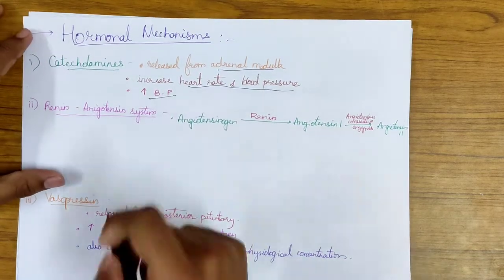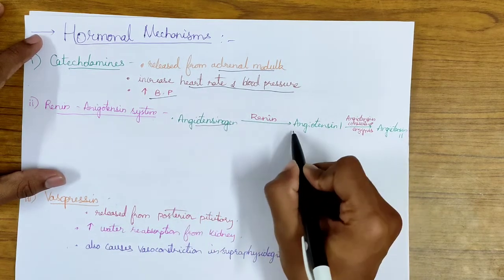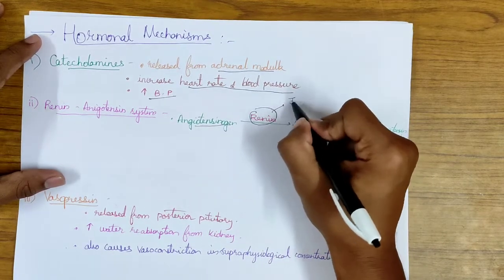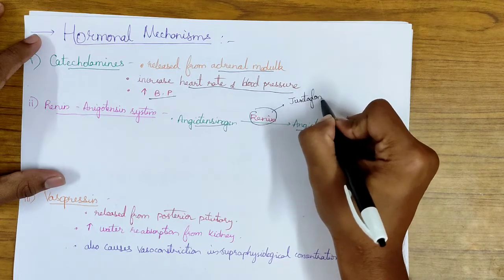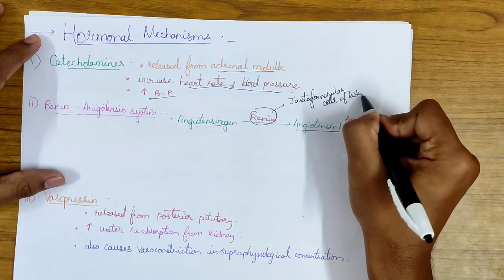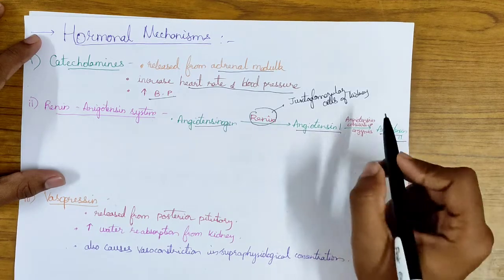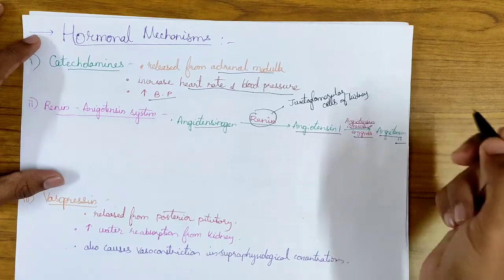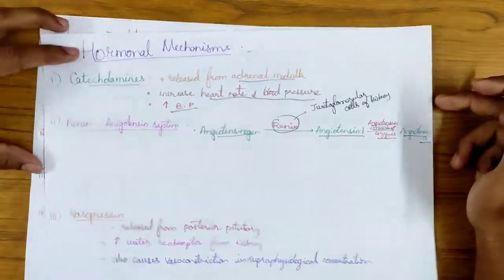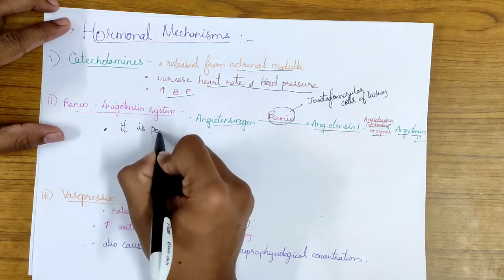The next one is the Renin-Angiotensin System. Here angiotensinogen is converted to angiotensin 1 by renin. This renin is produced by the juxtaglomerular cells of the kidney. After that, angiotensin 1 is again converted into angiotensin 2 by the angiotensin converting enzyme. So this angiotensin 2 helps in regulating the BP. How does it help in regulating the BP? It is a potent vasoconstrictor.